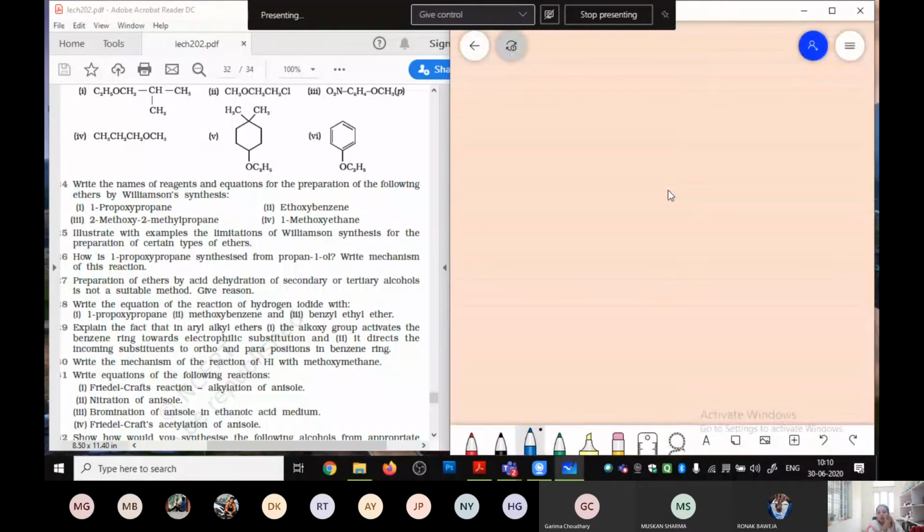With this, we finish the question number 11.26. Now, the next question, question number 11.27. It says that preparation of ethers by acid dehydration of secondary or tertiary alcohols is not a suitable method. Give reason. So let's look why it is so.